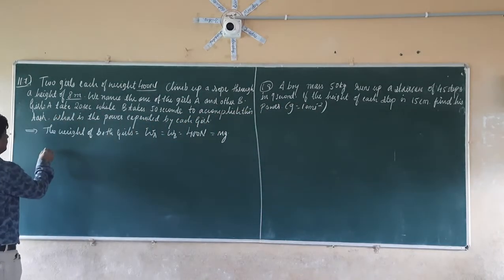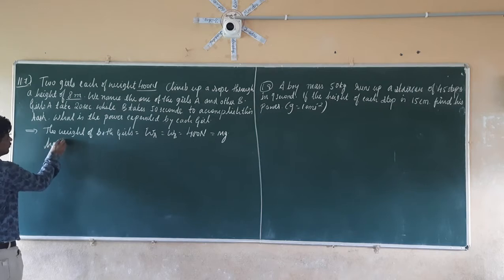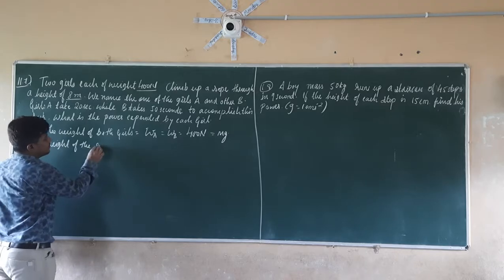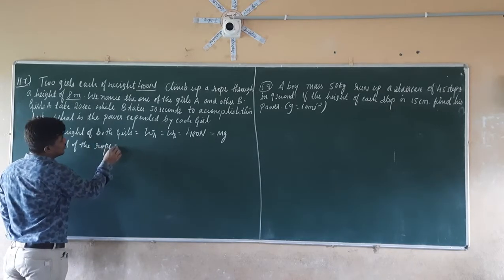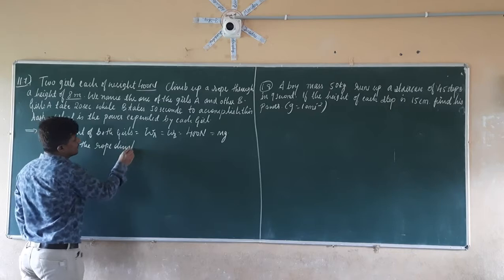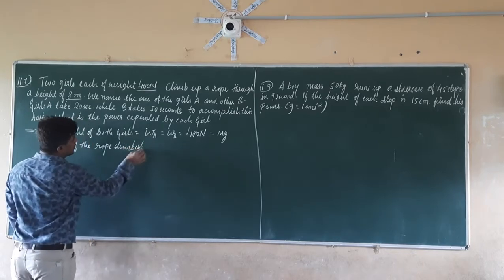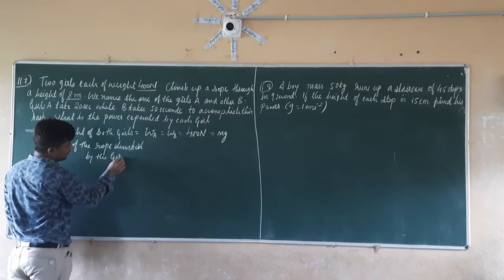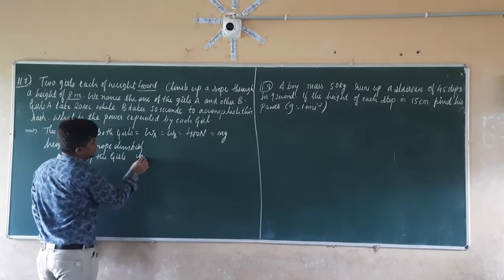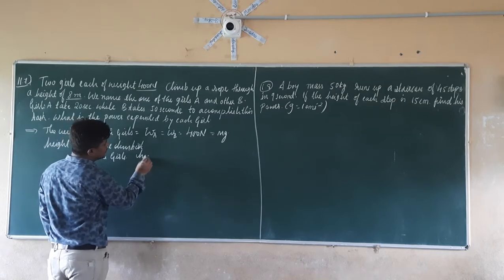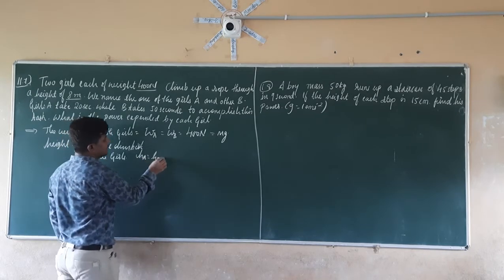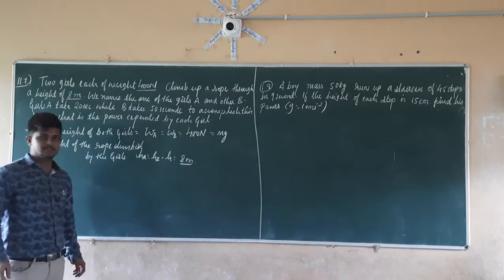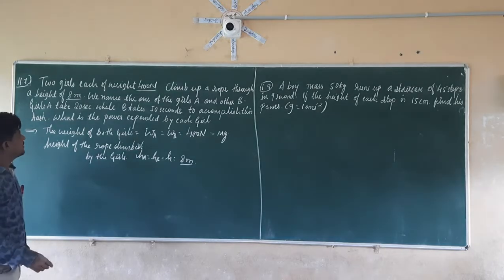So the height of the rope climbed by the girls is nothing but, HA is equal to HB, since both of them have the same height. So H is equal to 8 meters. Next, what we have to calculate?